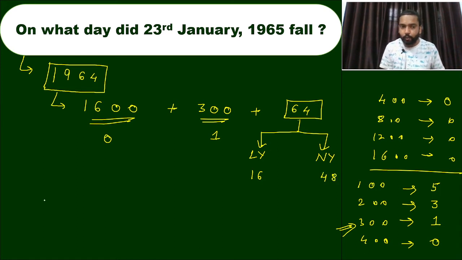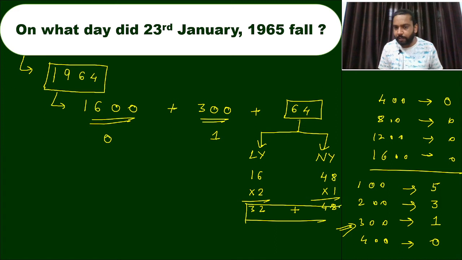And we all know that in one leap year we have two odd days. So 16 multiplied by 2 is 32. And in a normal year we have only one odd day, so that is 48. We have to add both values.